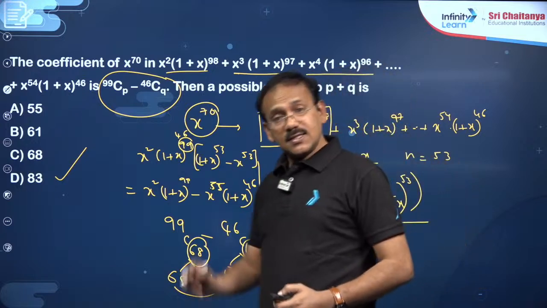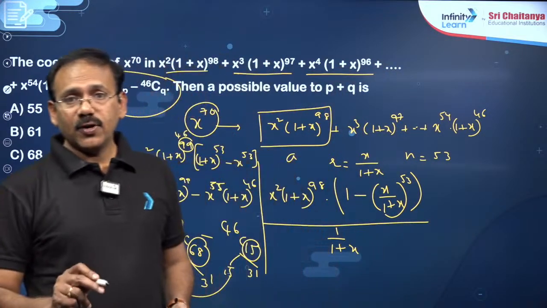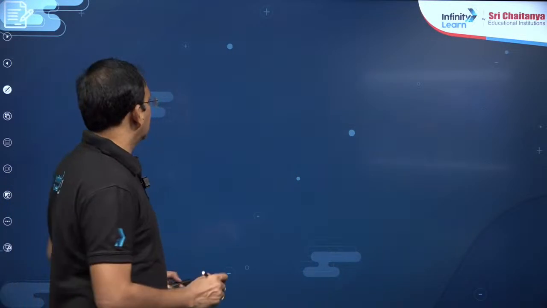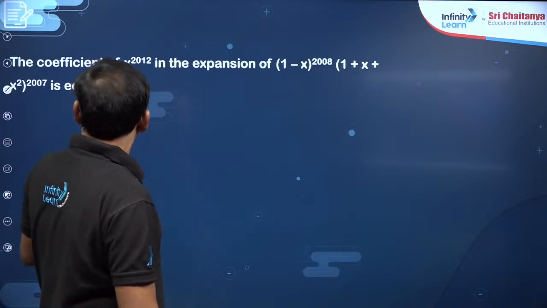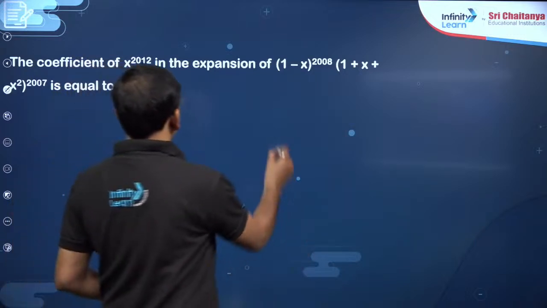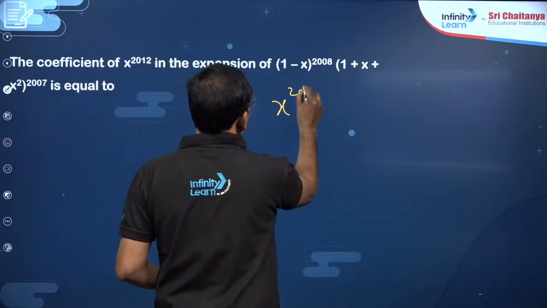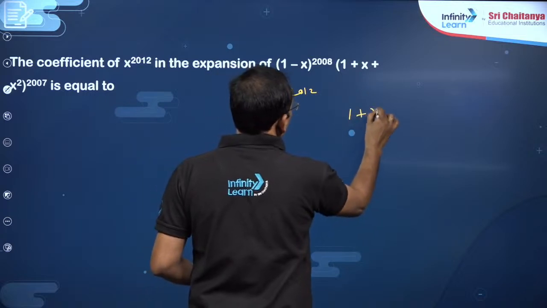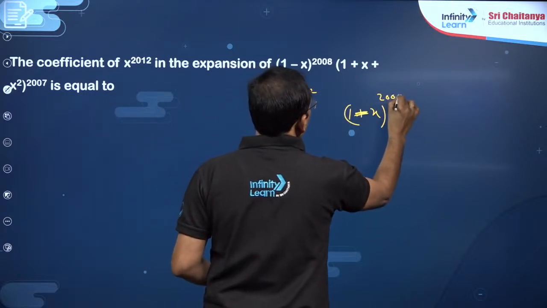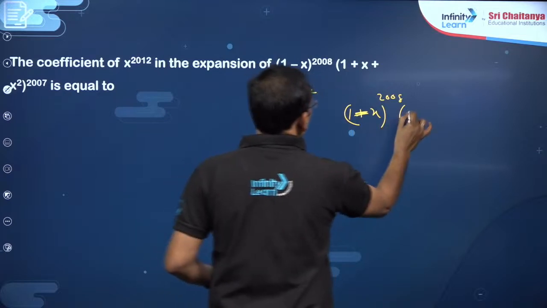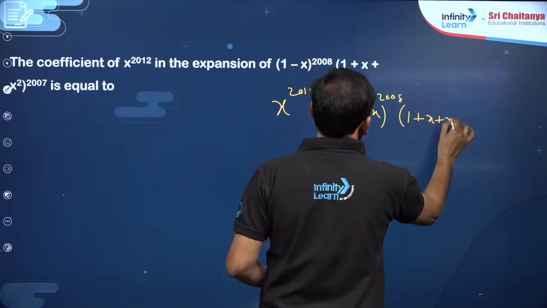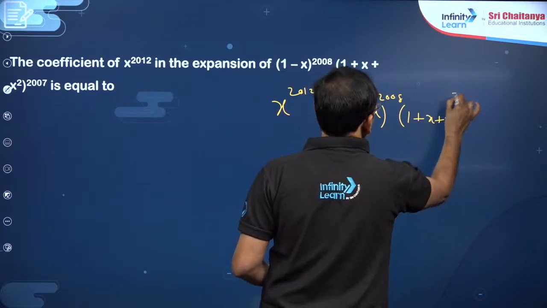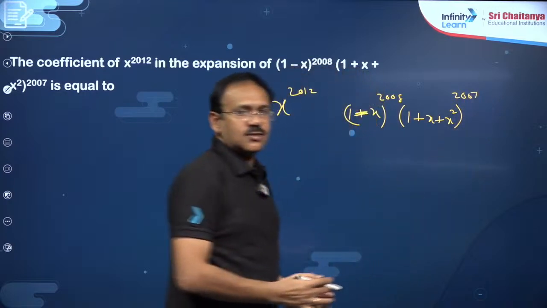Here it is the same coefficient of x power n, but given in products. Next you see this question. The coefficient of x power 2012 in 1 minus x power 2008 into 1 plus x square power 2007, dear students.